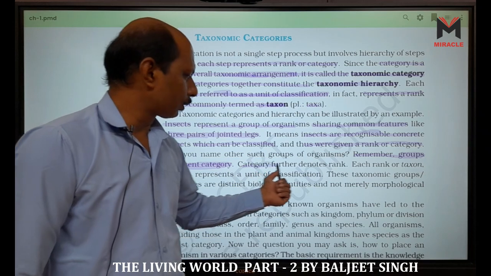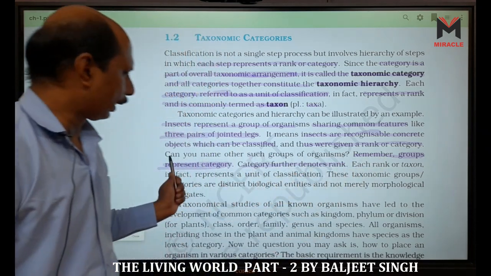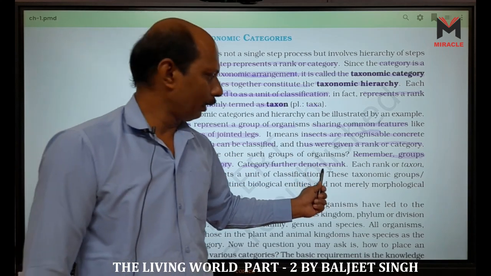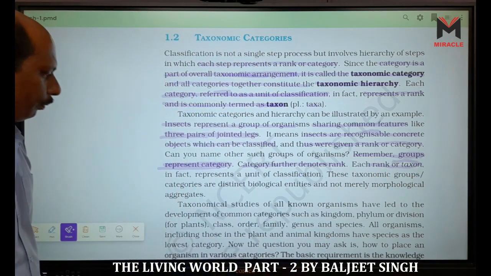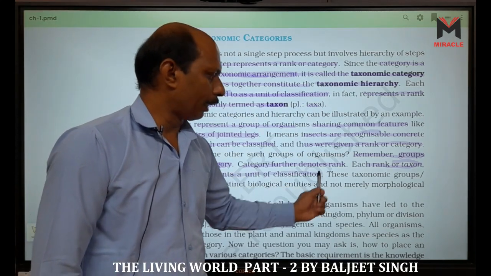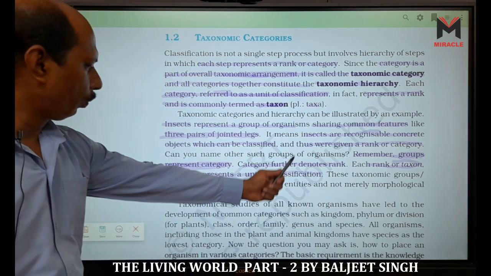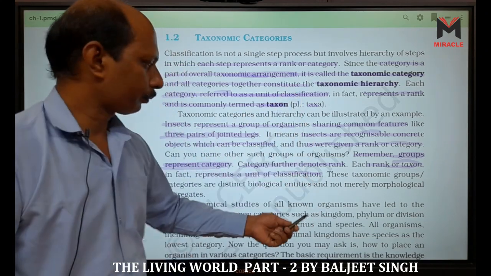Category further denotes the rank. Clear? Group denotes the category, category denotes the rank, and rank denotes the taxon. Taxon is a Latin word that means rank. In fact, it represents a unit of classification. That means taxon, group, category, unit, rank, they are the same.